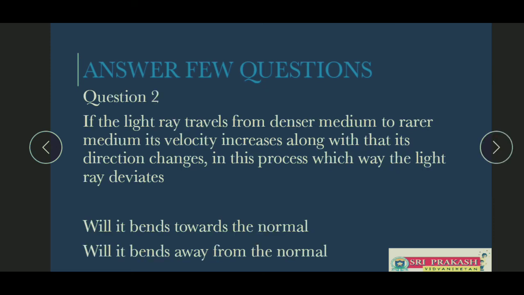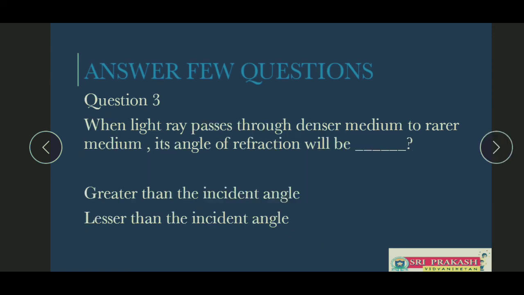Let us see question number 2. If the light ray travels from denser medium to rarer medium, its velocity increases with its direction change. In this process, which way does the light ray deviate? Will it bend towards the normal, or is it going to bend away from the normal? The point you need to remember is it is traveling from denser to rarer. So when it travels from denser to rarer, it is going to bend away from the normal. Second option is correct.